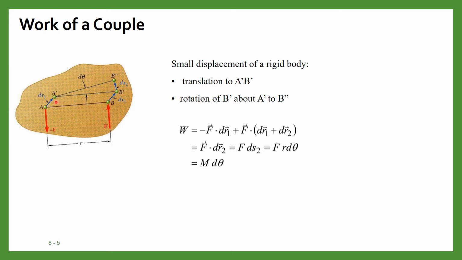If this is the vector r, this is the distance r and this is the angle d theta, then r d theta will be equal to dr2, and F into r is nothing but the moment. So the work of a couple will be equal to the moment into the angular rotation of the body, M d theta. This is very simple. We can calculate the work of a couple by this expression, W equals M d theta.